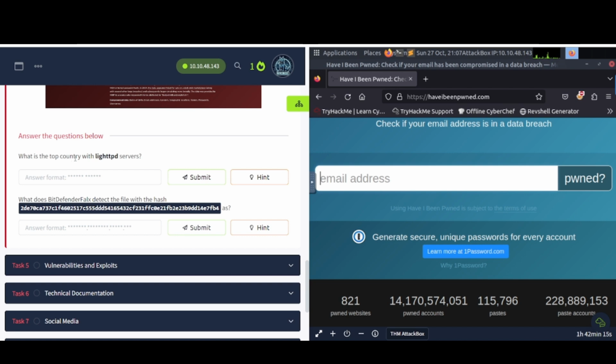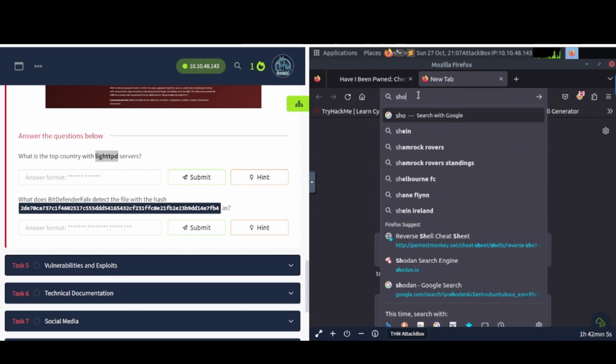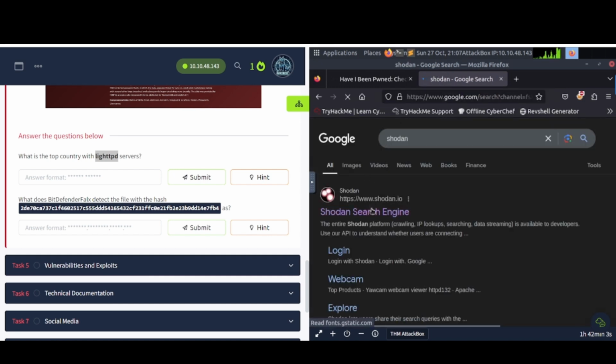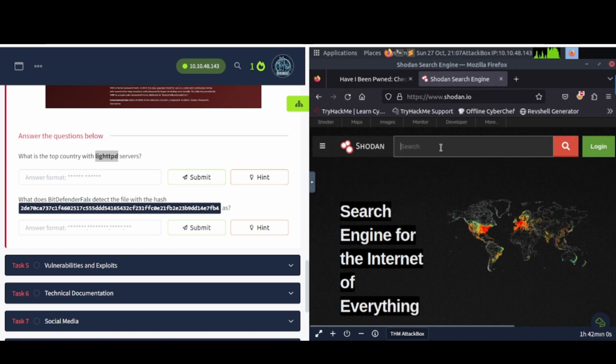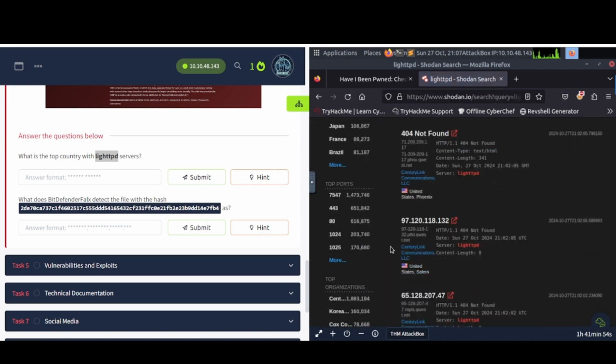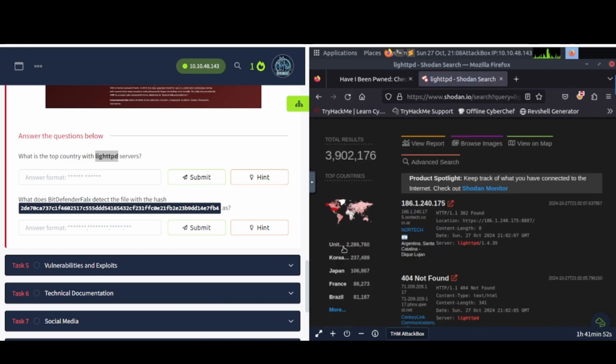What is the top country with lighttpd servers? So let's go ahead and do that. I'm assuming we're going to have to use Shodan. So let's go ahead and do that. Let's go back into Shodan, like so. Search engine and plug this in. So let's go ahead and check and see what comes back. All right. So top country, the United States, of course. Of course. So United States.